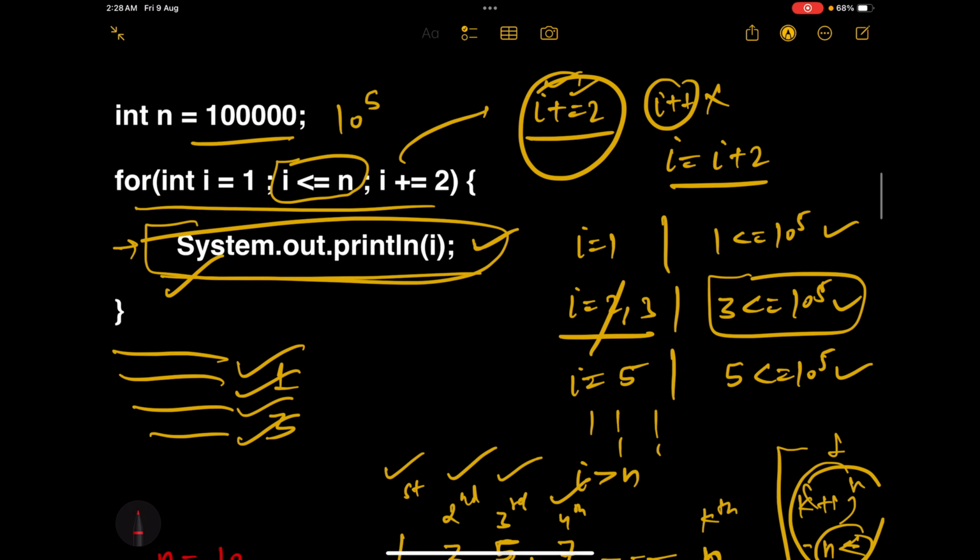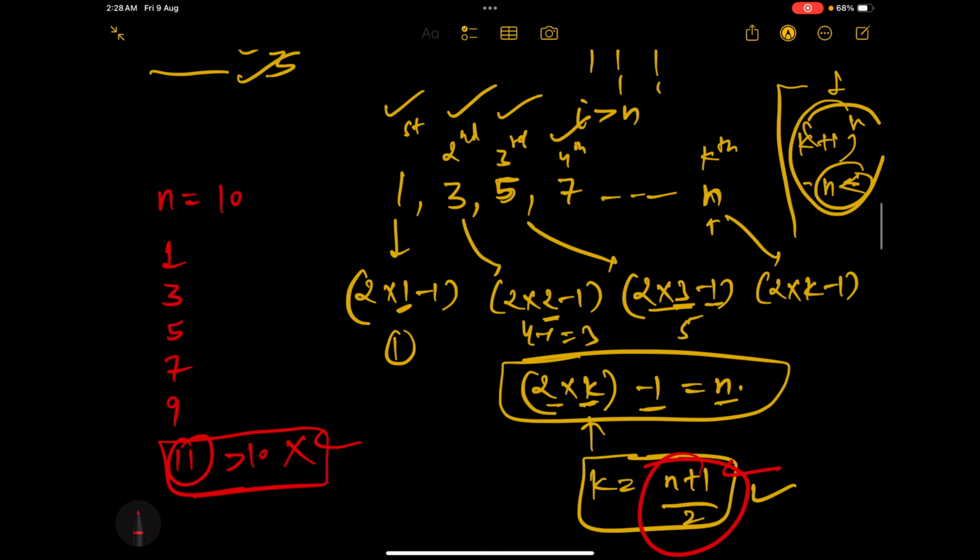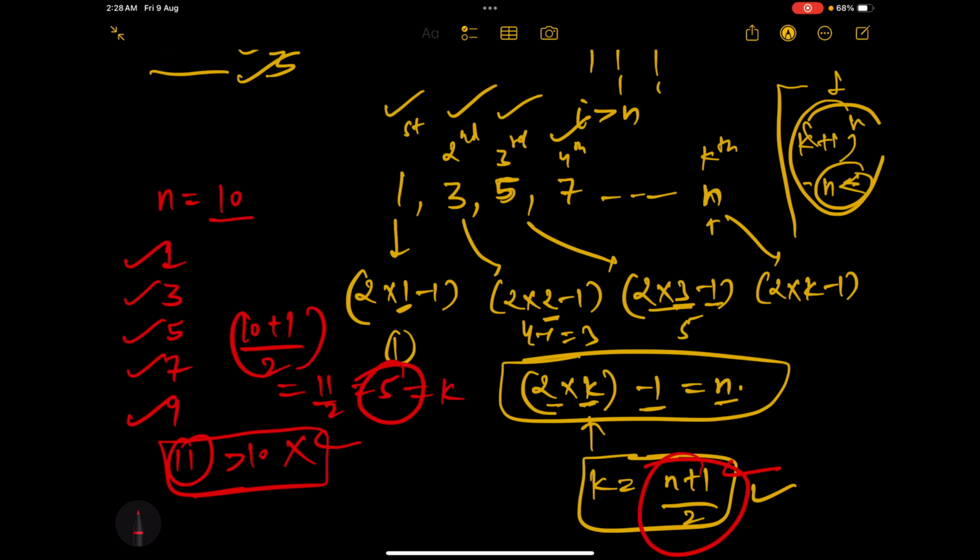This will come out of the for loop. So now see, how many times did we say this loop is going to run? We said n plus 1 by 2 times. Let's confirm it. What is the value of n? It is 10. Add 1 to it. Divide by 2. What will it give? 11 by 2, which is 5. We will take the floor value. So how many times has this loop run? One time, second time, third time, fourth time, and fifth time. This is k, right? So that is how we calculate the time complexity of a for loop, right?